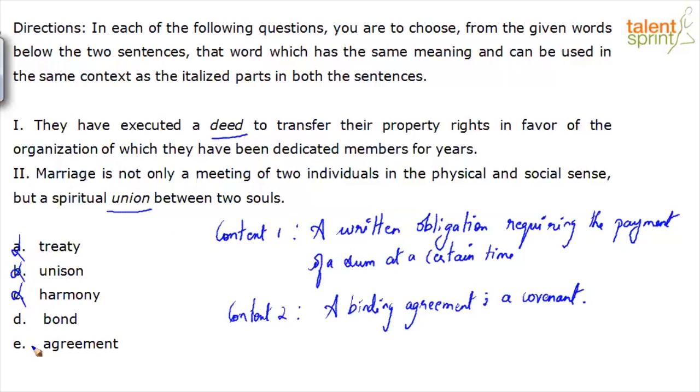D, bond. Now bond, another word for it is deed, right? And when I say bond, it also refers to union. So that's our answer. What about agreement? They have executed... Remember, you can quickly eliminate option E because there's no indefinite article an, because it starts with a vowel. So you can go with D, even though you feel agreement could fit both the contexts. They have executed an agreement, or rather, in this case, bond would be a more effective word, even though agreement can fit in the second context.